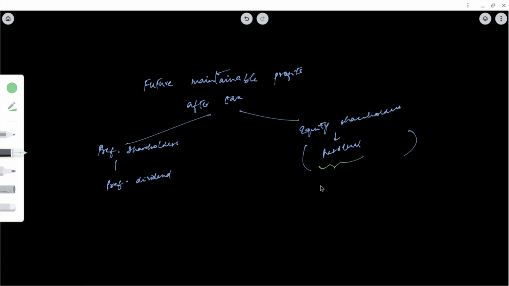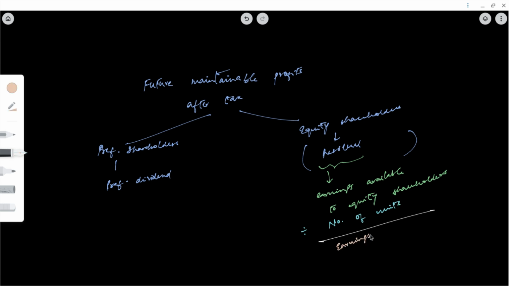This residual is nothing but earnings available to equity shareholders. So now we will compute earnings available to equity shareholders and divide it by number of units to get earnings per share, and since PE is given, we will multiply this earnings per share by PE to get market price per share.